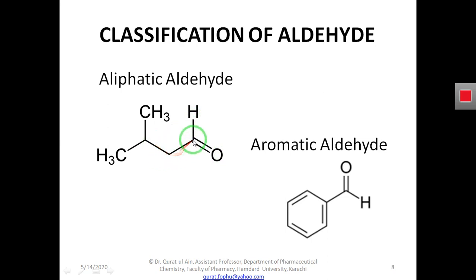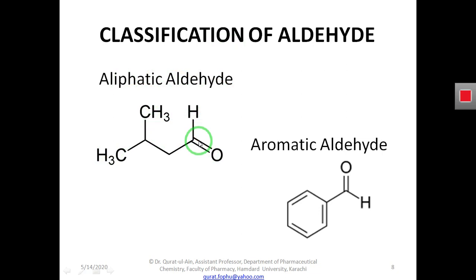Because when we draw the structure, this pointed end suggests the presence of carbon. So here is a carbon C, here is H, and here is O. So what are aldehydes by definition? Aldehydes are compounds that have the CHO functional group.